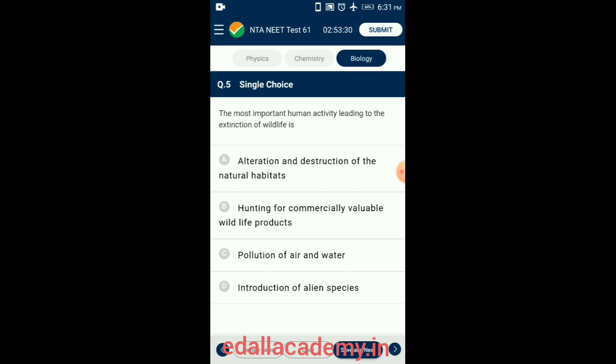This decreases the population of many species. Migratory animals are also affected by deforestation because of the disturbance in their routes. So the answer for this question is option A, alteration and destruction of the natural habitats.